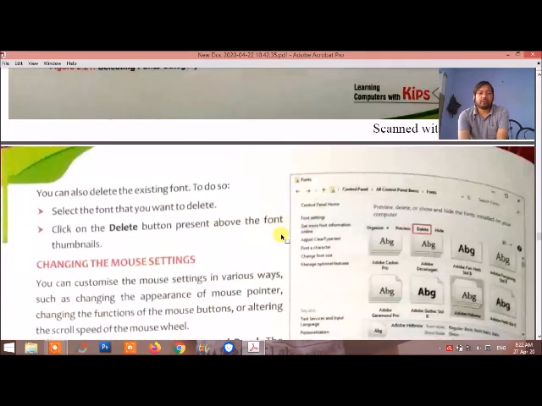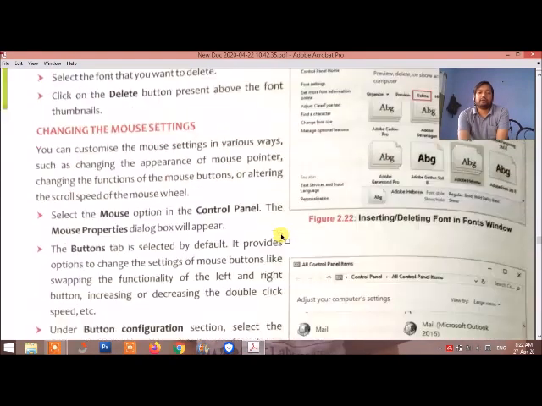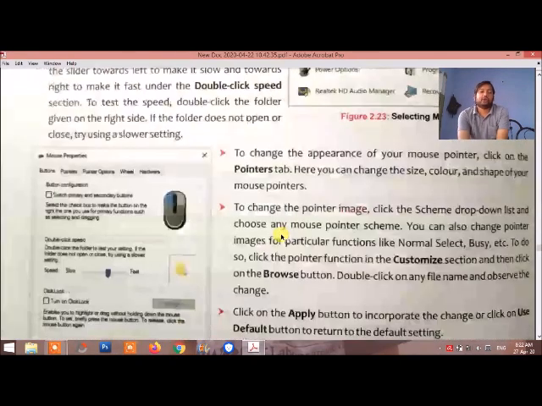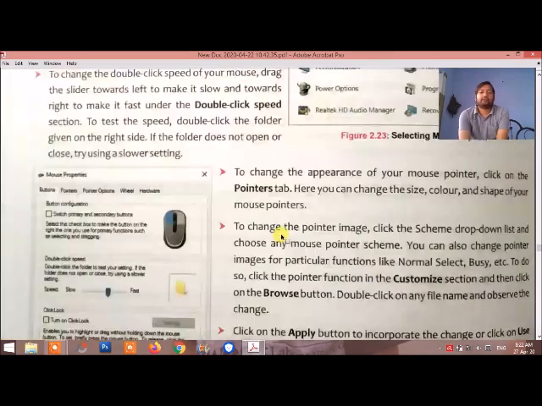In the next topics we'll discuss changing the mouse settings, and different features of the control panel are also given. Thank you.